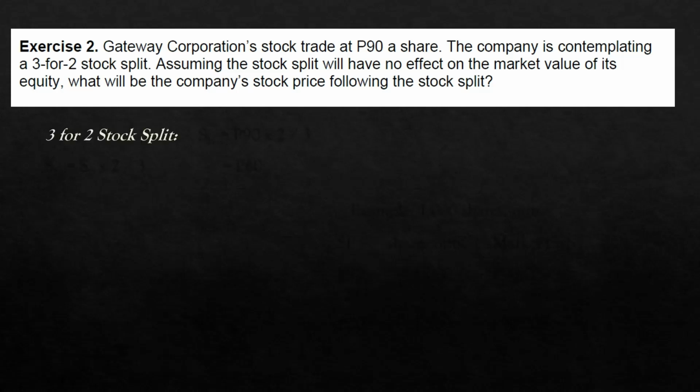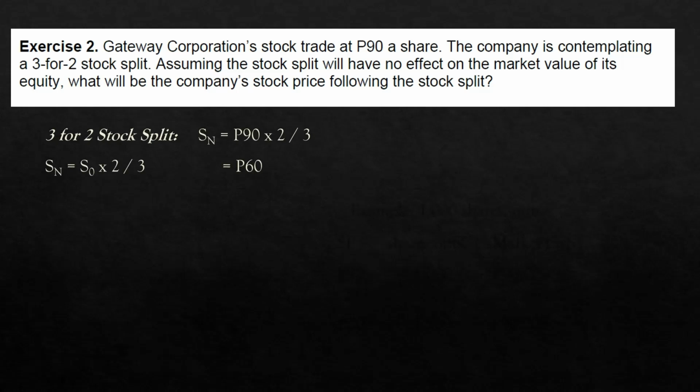So for a 3-for-2 stock split, the company will take back every share. For every 2 shares taken back, 3 will be given to the stockholders. So when we would like to arrive at the new stock price expected after the stock split, we would multiply this by how many shares were taken and divide it by how many shares would be given. That is times 2 over 3. So the new stock price would be equal to 90 times 2 over 3. This is equal to 60 pesos.